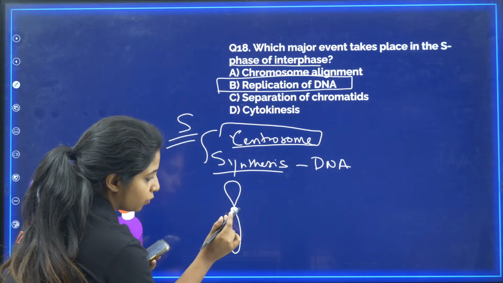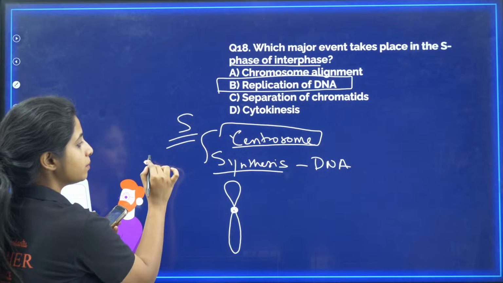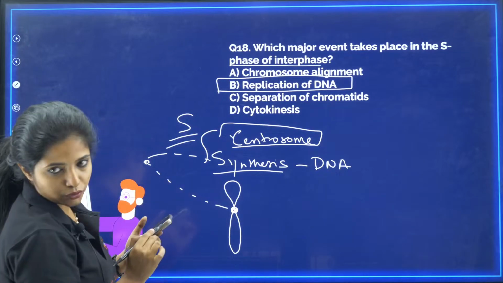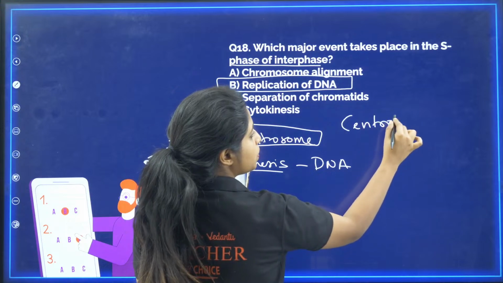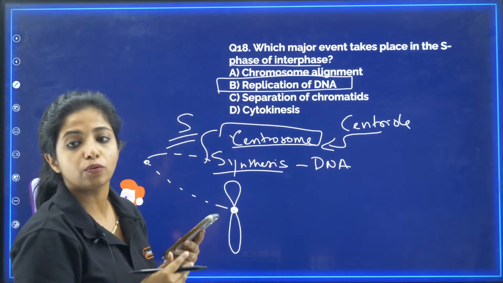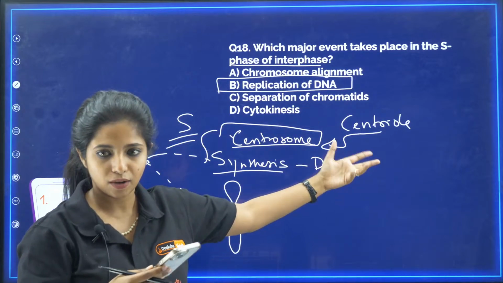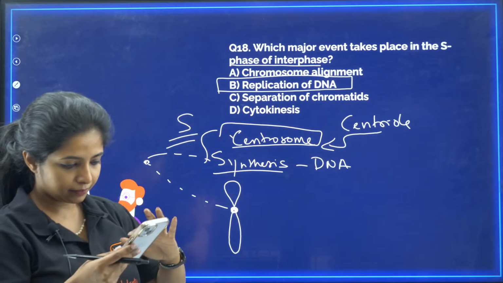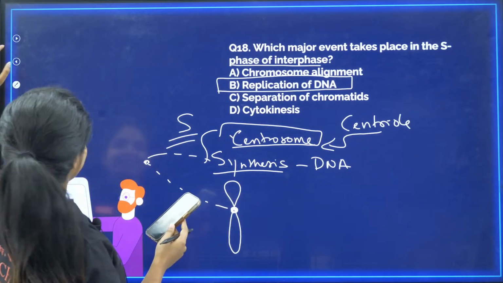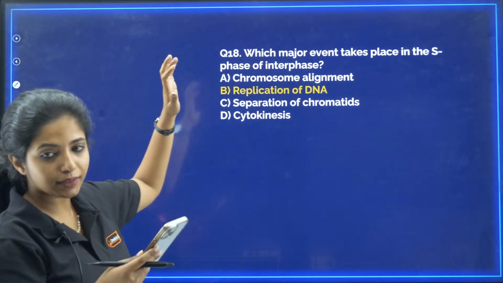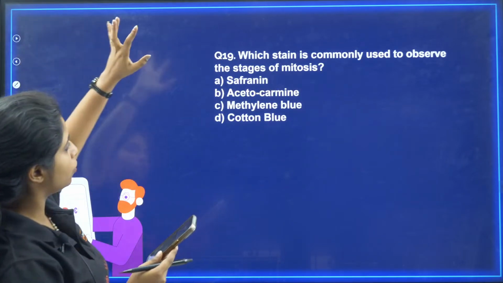Centromere is the part over here that connects this. That is totally different. Centriole is something that produces spindle fibers, and that is a part of centrosome. So instead of centriole replicating, we will say centrosome replicates or duplicates. Ma'am, I am telling centriole duplicates in the cytoplasm. Okay, then you are totally correct. Kudos, children. Are you understanding? S phase, what is happening? Two things: duplication of DNA as well as centrosome duplication.